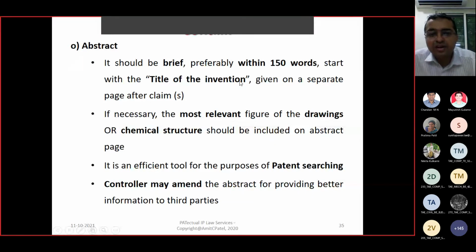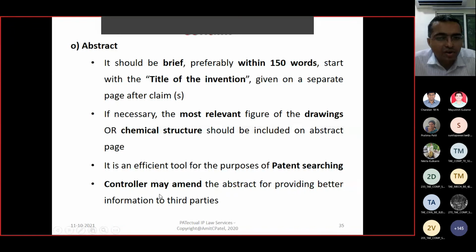The abstract should start with the title of the invention. It should be on a fresh, new page. If necessary, the most relevant figure of the drawing or the chemical structure should be included on the abstract page. It is a really useful tool for patent searching as well. And if you have not drafted it properly, the controller has a right to amend it.